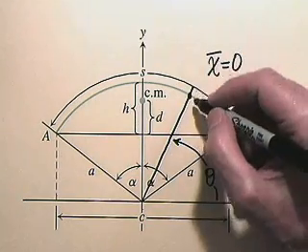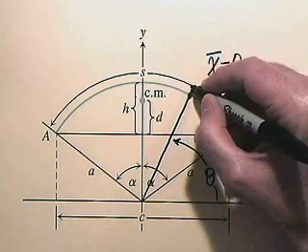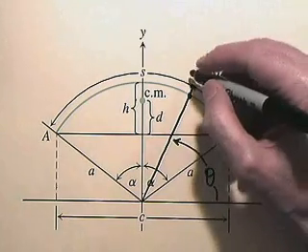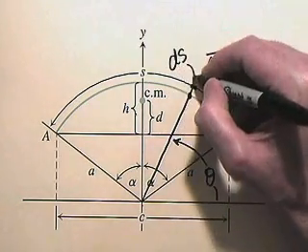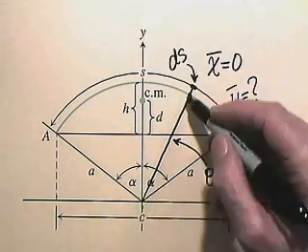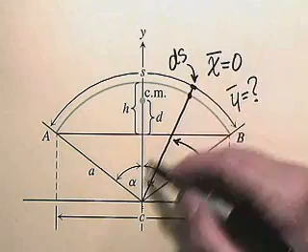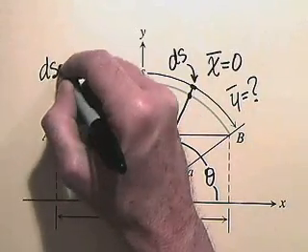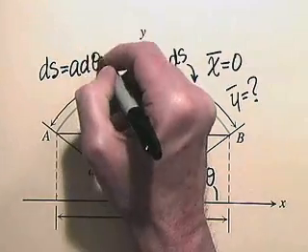A little bit of variation in theta causes a little bit of variation along this wire. So there's our ds here. How is it related to d theta? Well, we have a radius a, and so we see right off that ds is simply a d theta.